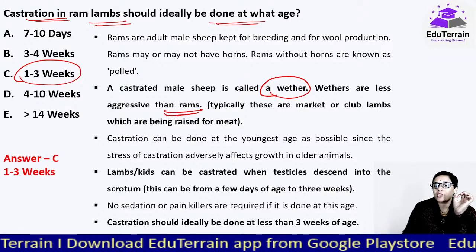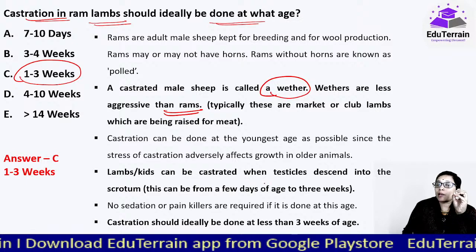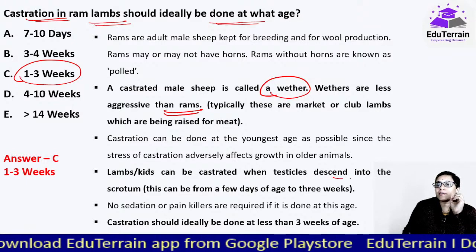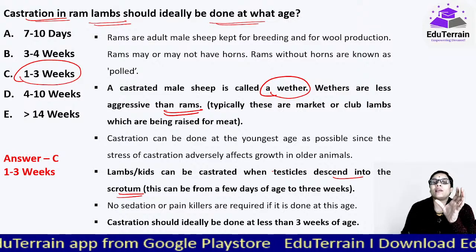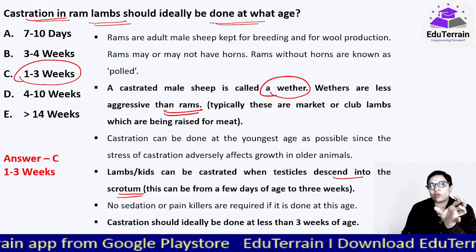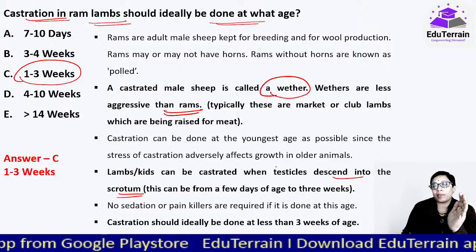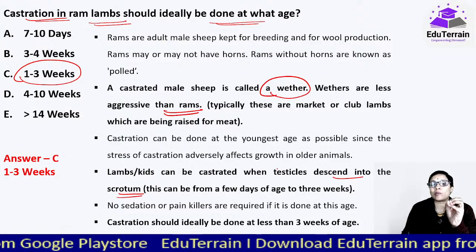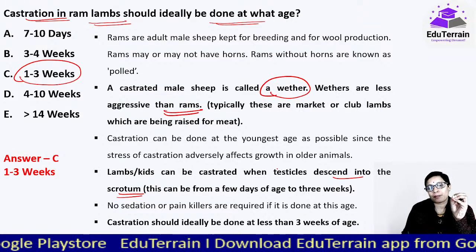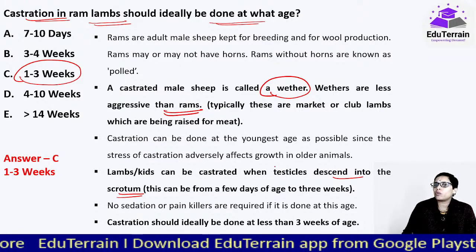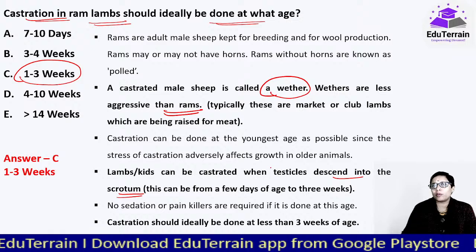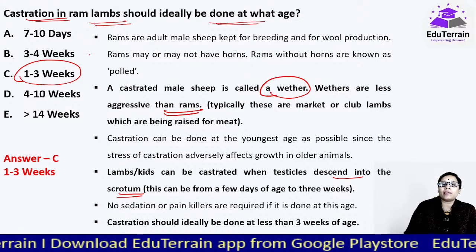Why 1 to 3 weeks of age? Because they can be castrated only when the testicles descend into the scrotum, and this happens between 1 to 3 weeks of age. Only after that can castration be done successfully. And if it is done at a very early age, no sedation or painkillers would be required, and it can be done directly.